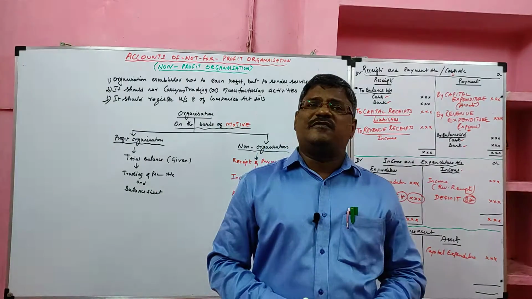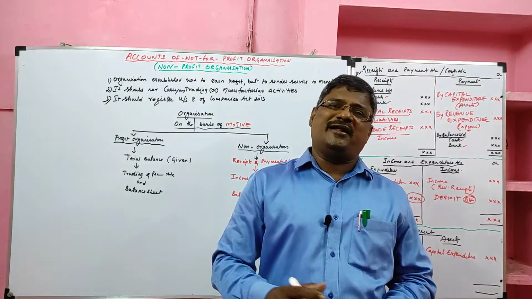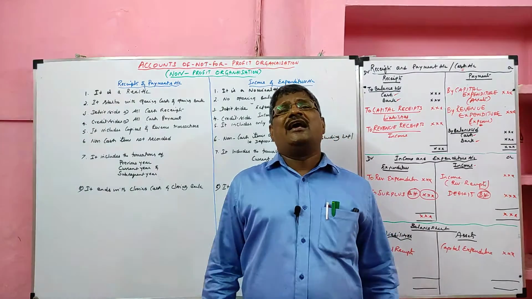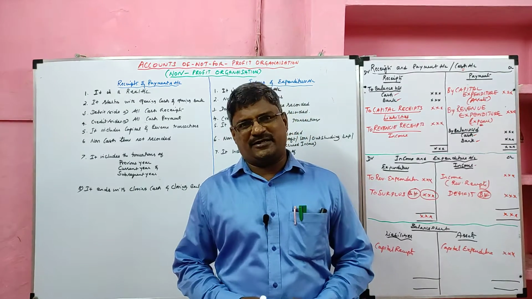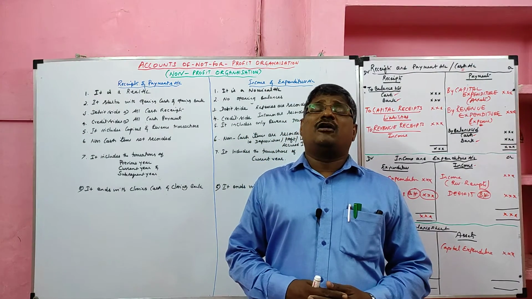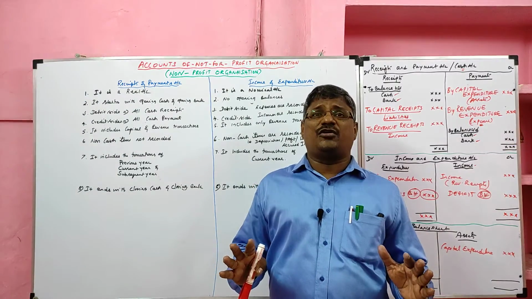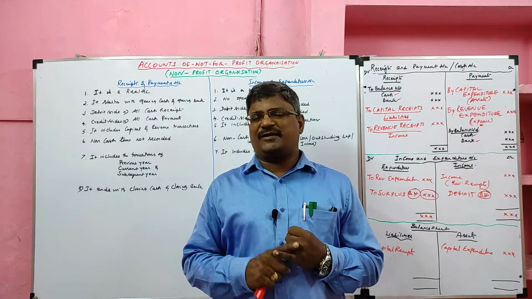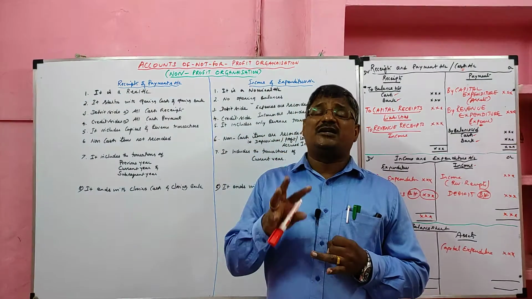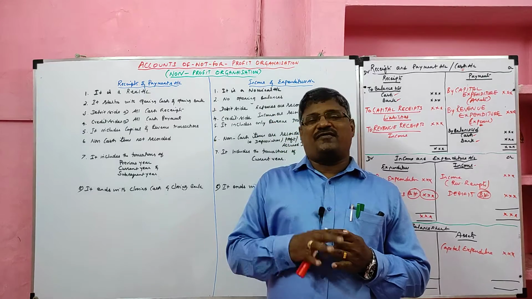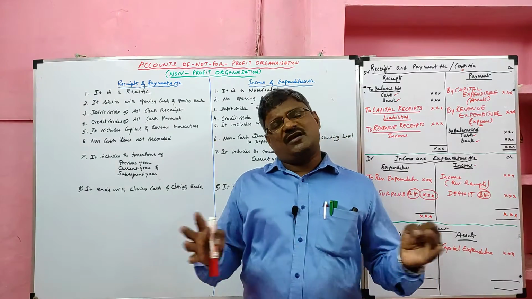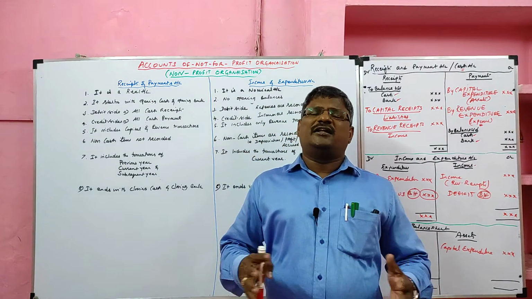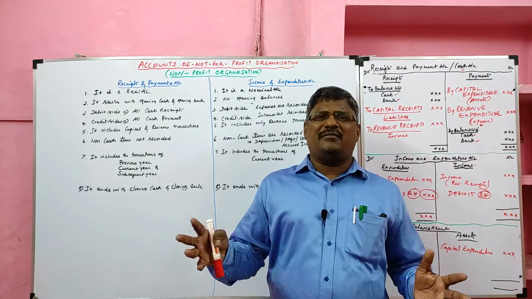Now we learn the difference between receipts and payment account and income and expenditure account. If we want to learn non-profit organization thoroughly, first we should be thorough with two items. First one is the difference between receipts and payment account and income and expenditure account. Another one is the peculiar terms related to non-profit organization. If we are thorough with these two items, we can prepare accounts of non-profit organization very easily.